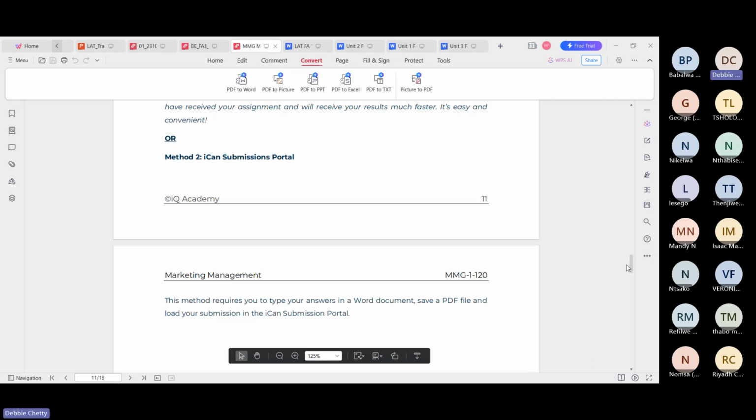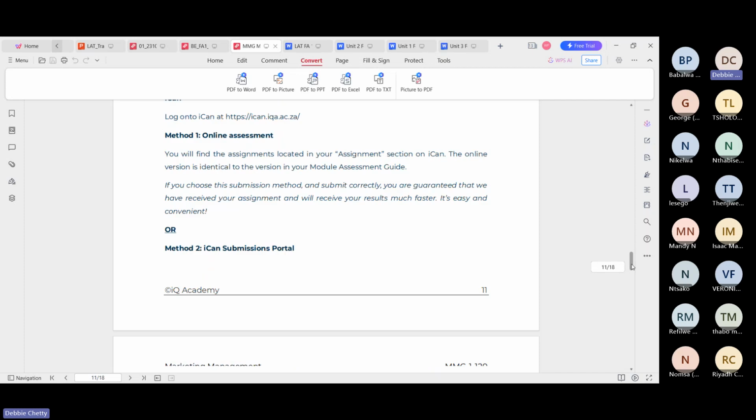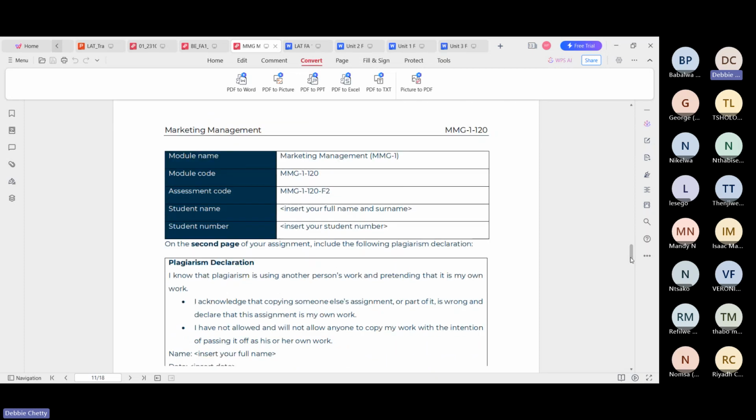Please note that even with this assignment, no emailing of your assignment is allowed. If you email your assignment, it will not be marked. And if you submit your assignment after the due date, which is very important to understand, it will also not be marked. So no emailing and no late submissions. The due date is the 12th of October.